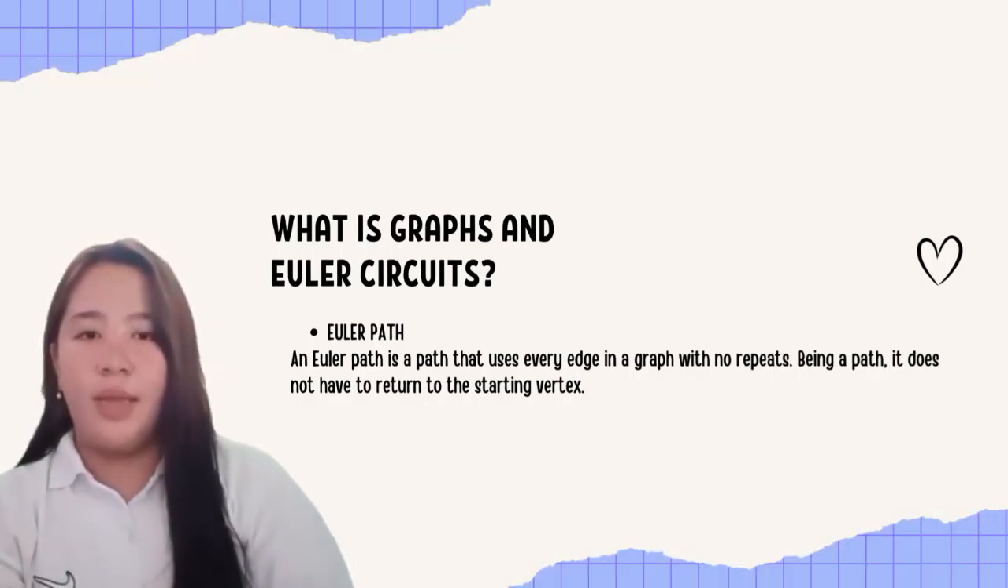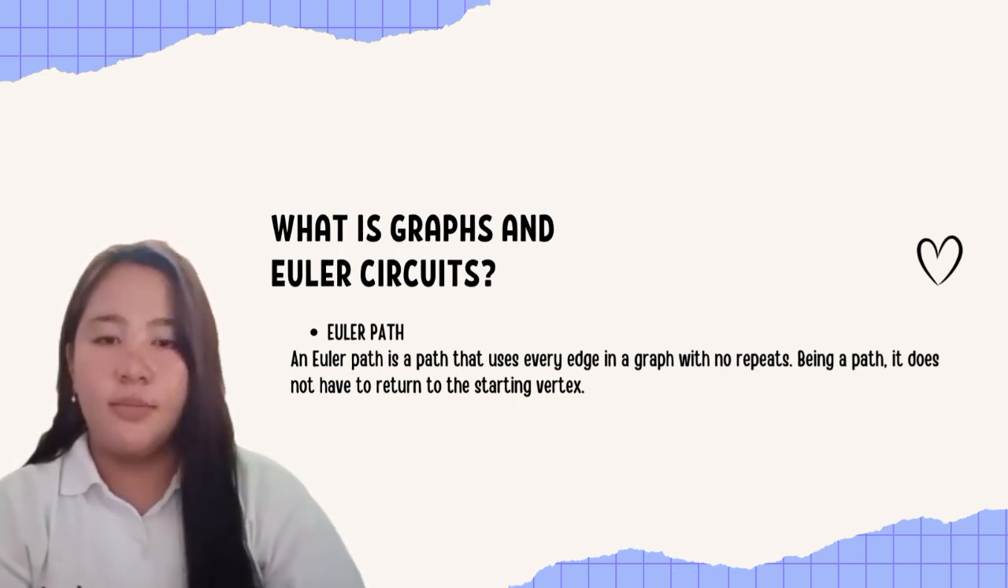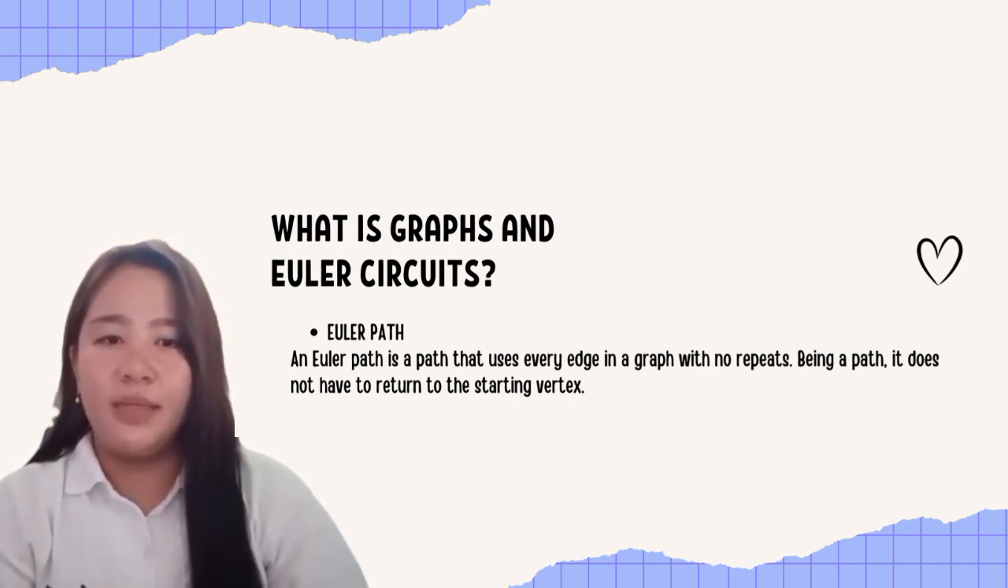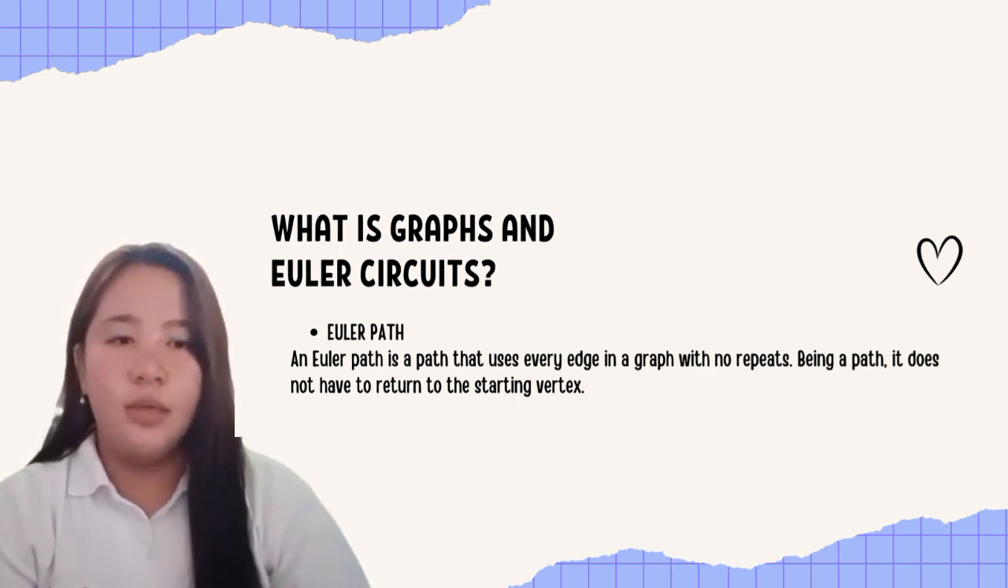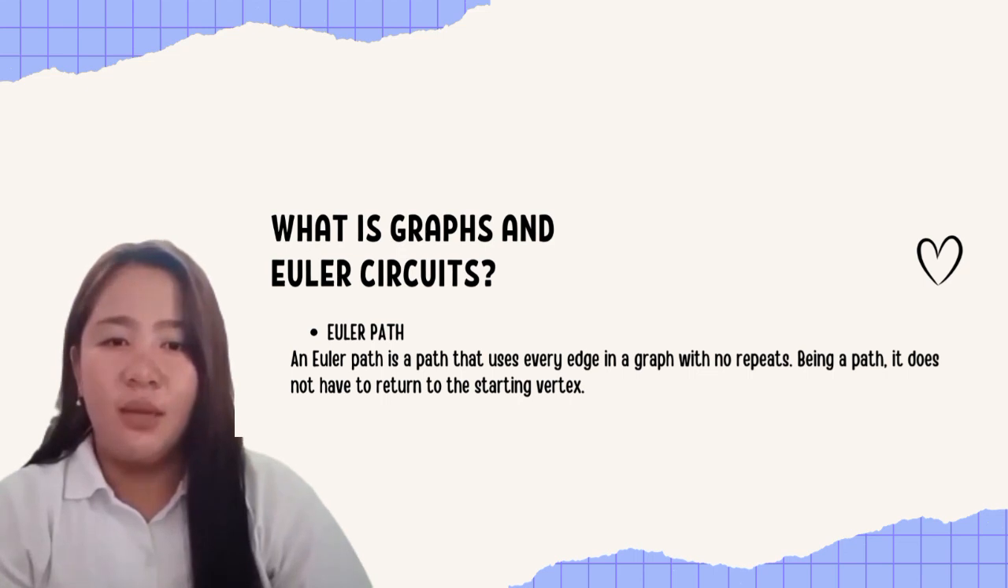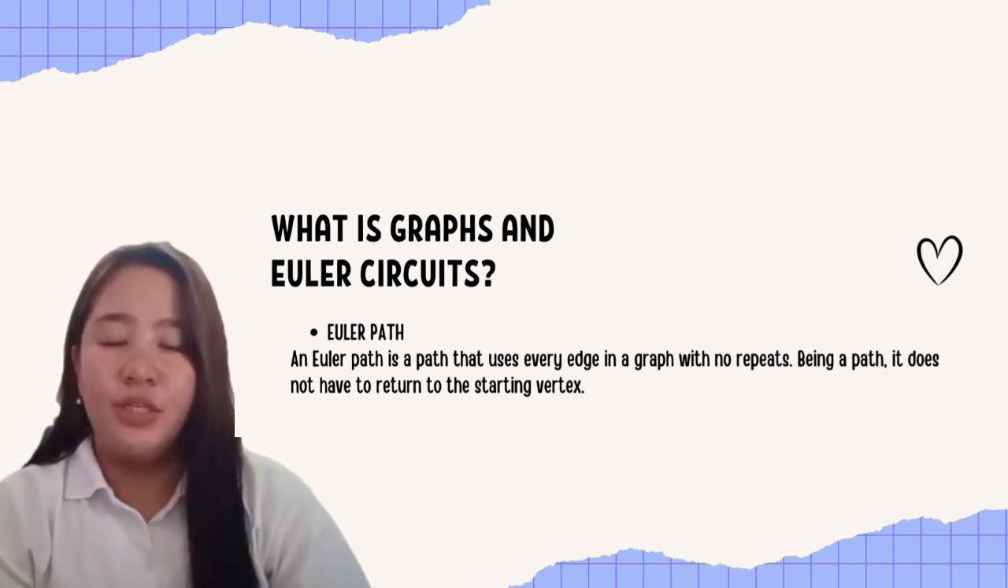What is graph and Euler circuit? Euler path. An Euler path is a path that uses every edge in a graph with no repeat. Being a path, it does not have to return to the starting vertex.